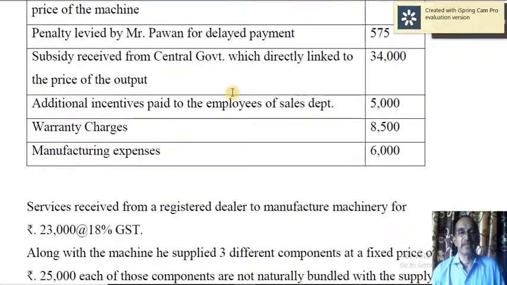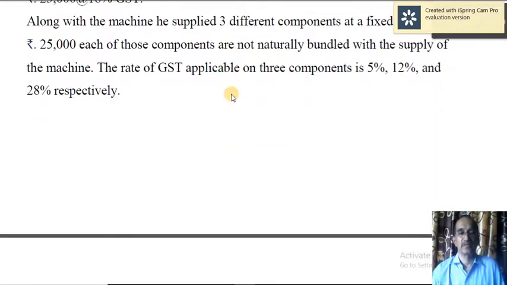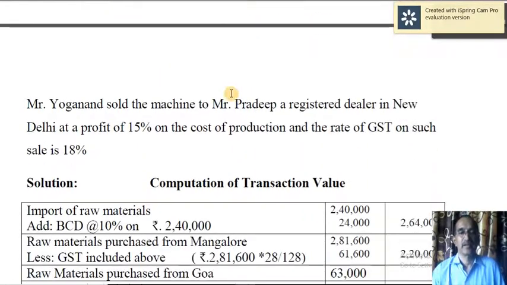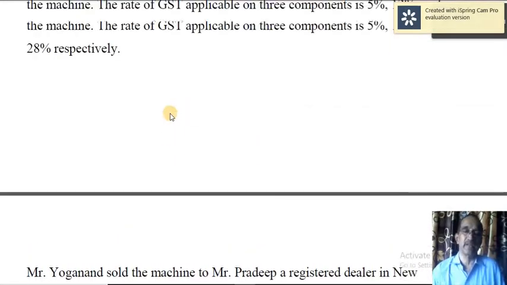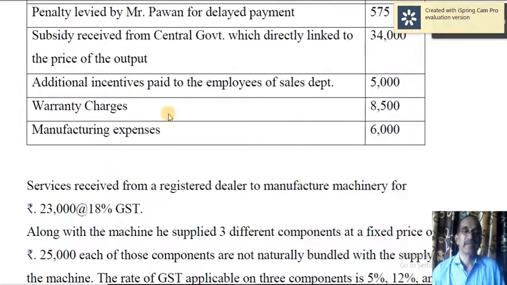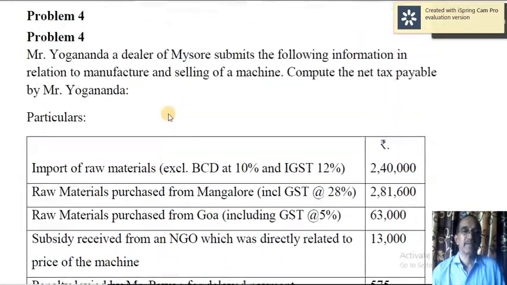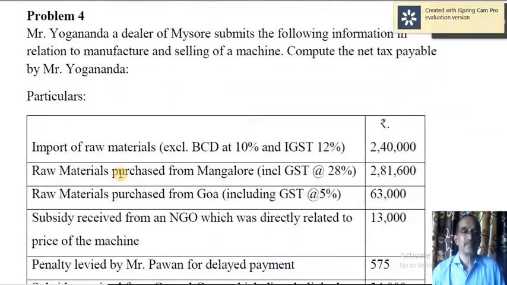Here, in this case, you have to first calculate the transaction value. Okay, import of raw materials. So here it is excluding BCD at 10% and IGST of 12%.